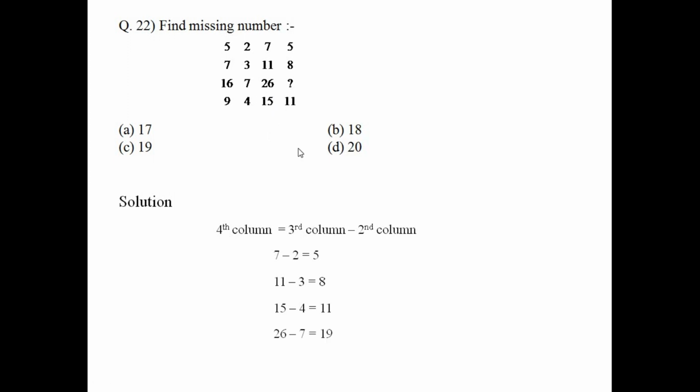Question number 22, find the missing number. Again it is a very easy question. Just see that the 4th column is the 3rd column minus the 2nd column. 7 minus 2 you have 5, 11 minus 3 you have 8, 15 minus 4 you have 11, and thus 26 minus 7 will be 19. So C is the correct option.